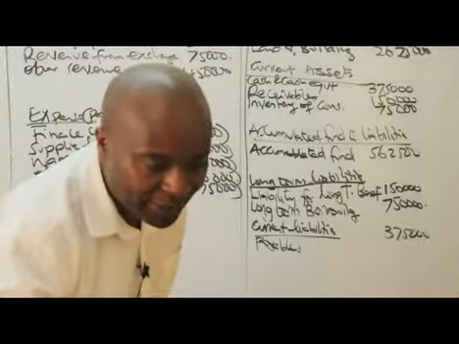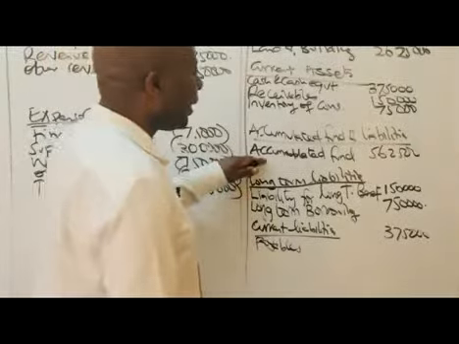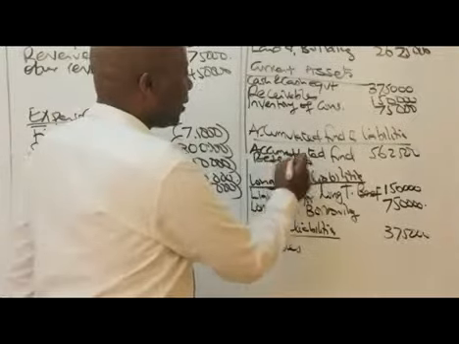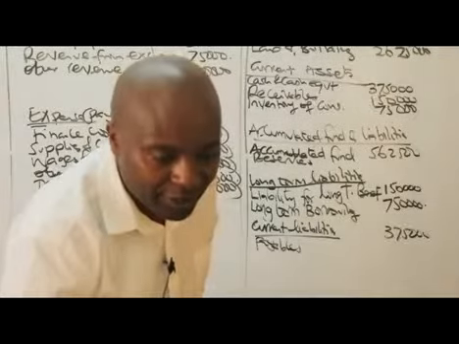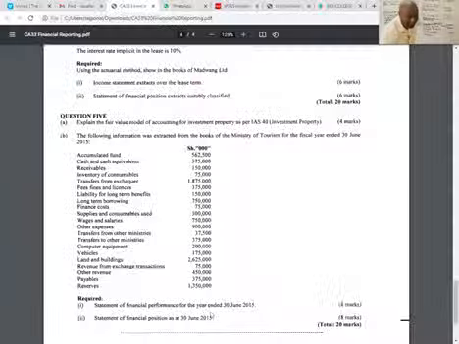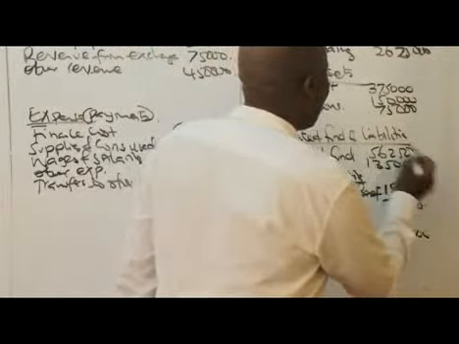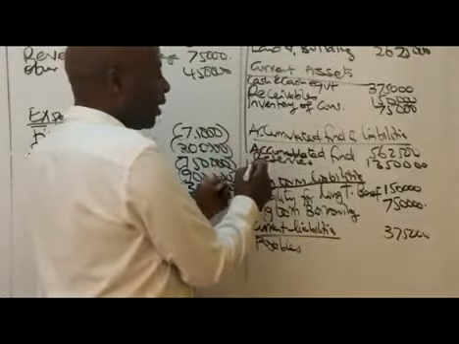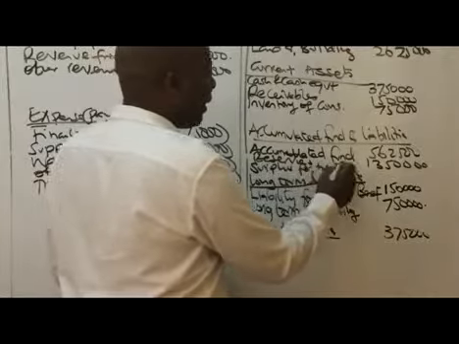The last item here is called reserves. Reserves is an equity component, so that will come under equity, which is an accumulated fund. So we have reserves. They're giving us a figure of what here as our reserve? Reserves, they're giving us 1,350,000. And then don't forget that the surplus for the year will also boost our equity. So in this case here, we have surplus for the year. So that is it.